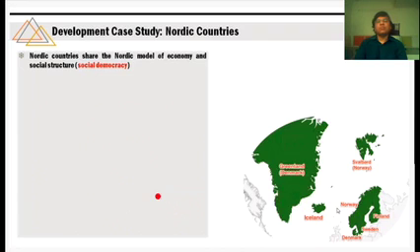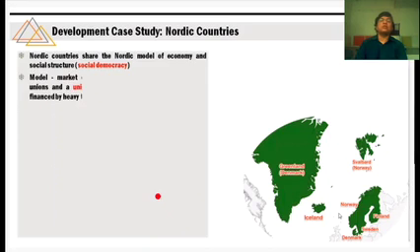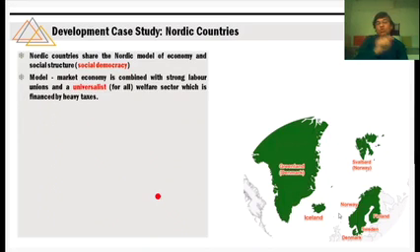And the model they follow for their economic and social structure is called social democracy. Again, I want to highlight that these countries are part of Europe, but still, rather than following the Western liberal model, capitalism, etc., they are following their own interesting model. So they are following a market economy, right? इसका मतलब है कि market economy, capitalism, like America, like England, like France, it is there.